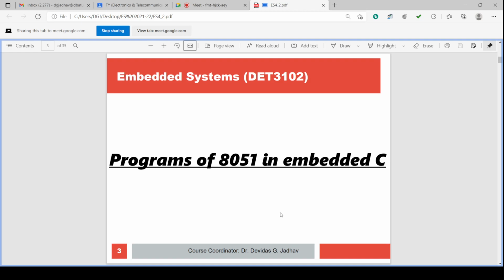So these are the programs of 8051 in embedded C. The programs of 8051 in the ASM language you have already learned and studied in semester 4 in the MAA subject. In that same microcontroller 8051 you have written programs in ASM code, converted them into machine level language, the .exe file, and burned them into the IC with the help of a burner in the previous semester's subject.